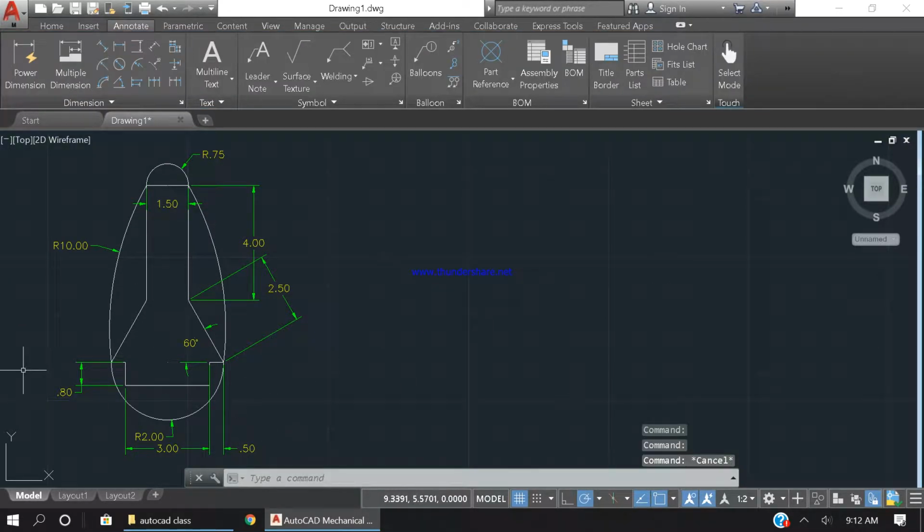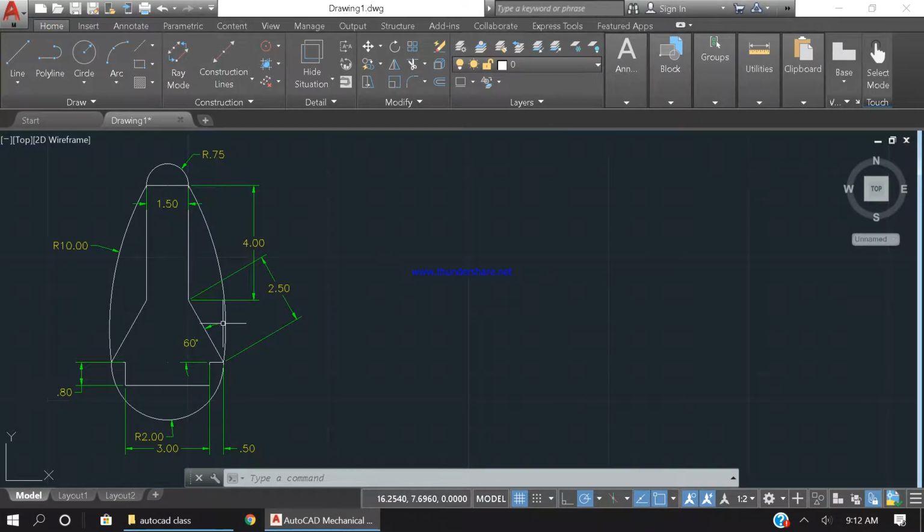Okay, now it's time to create this drawing right next to this. This is a very simple drawing. I will be using lines, arcs and circles. That's it. It's a 2D drawing that we're going to be creating right now.